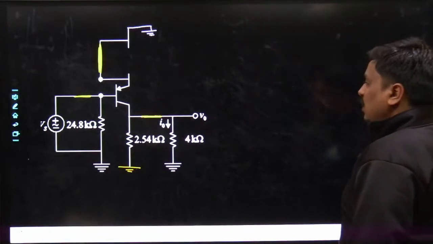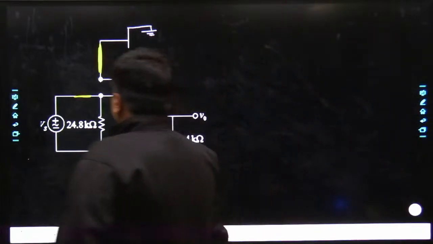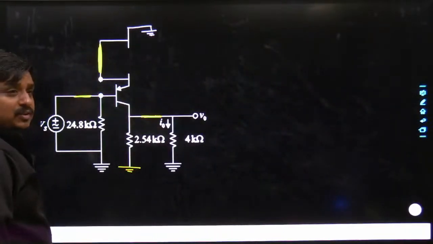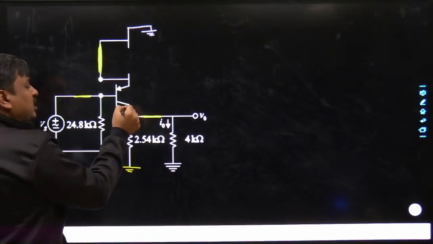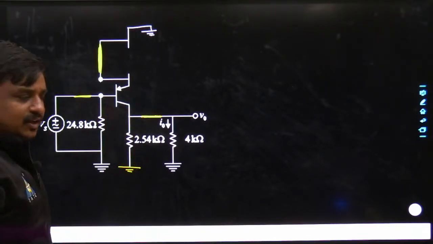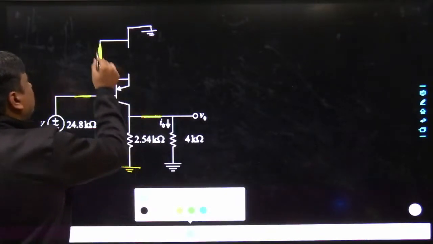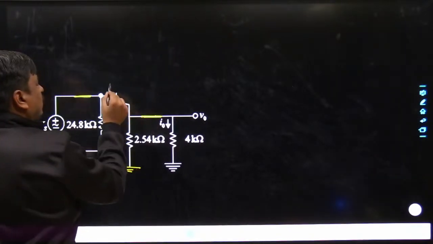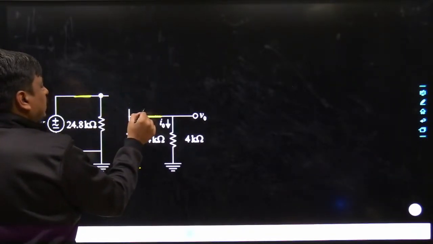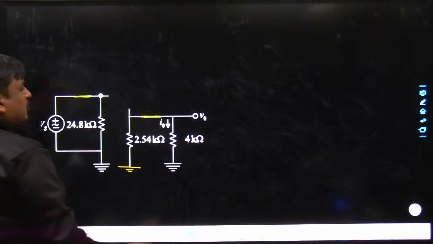So you had to come back and watch where the three different terminals are. You can see very well, here you had the base, here you had the emitter, here you had the collector. So what I would do, let me rub this out completely so that I can redraw this circuit in a much proper way.